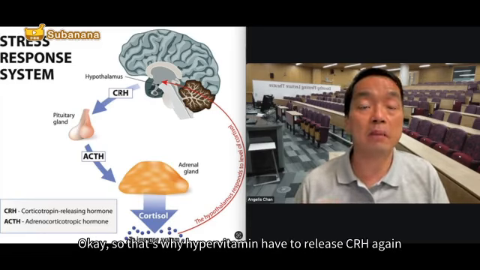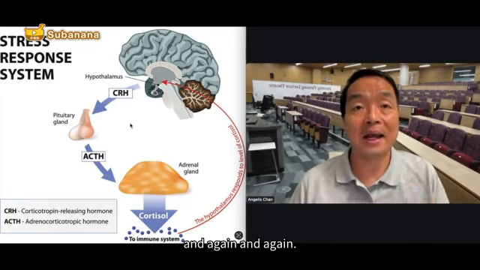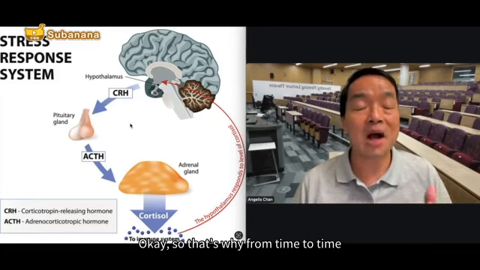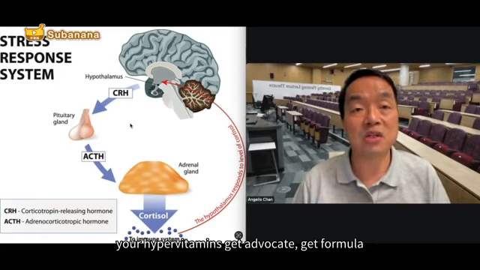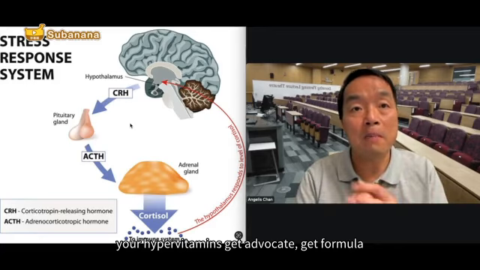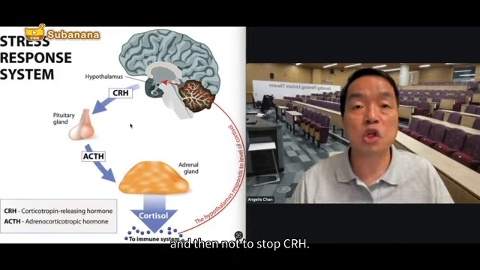So that's why the hypothalamus has to release CRH again and again and again. From time to time your hypothalamus gets agitated and does not stop CRH.